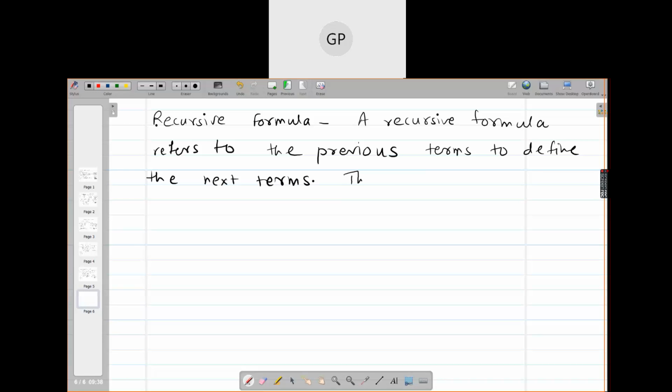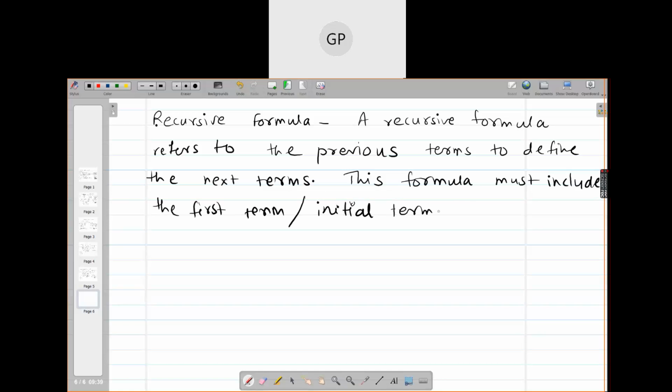And this formula must include the first term. That means the initial condition you should give, as I gave earlier, A naught is equal to 1. So that first term or initial terms. Some sequences require 2 terms, 3 terms likewise. So these are called initial conditions.